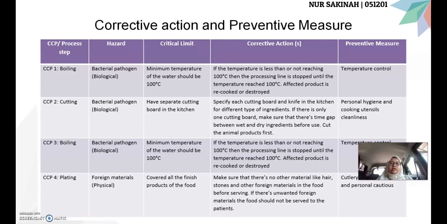For CCP3, it is the same as the first point, which is CCP1. And the fourth CCP is the plating process. The corrective action to be taken is to make sure that there is no foreign material like hair, stones, or dirt in the food before serving. If there are unwanted foreign materials, the food should not be served to the patients. If the foreign materials are not harmful and are easy to separate, we can just remove them and throw them away, and serve the food normally to the patients. The preventive measure for these steps is a cutlery cleaning program and personal caution.